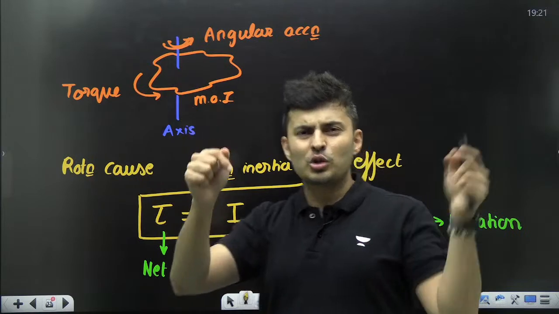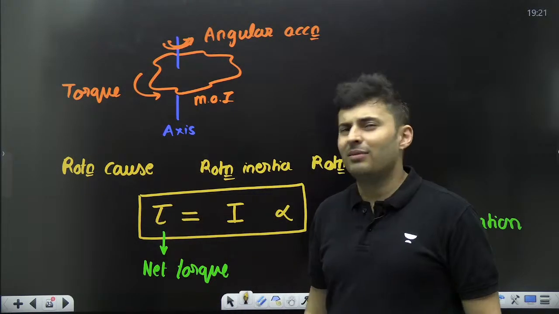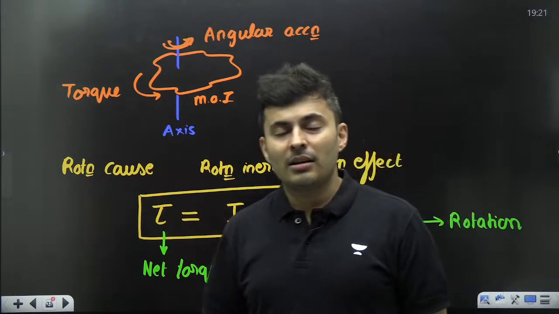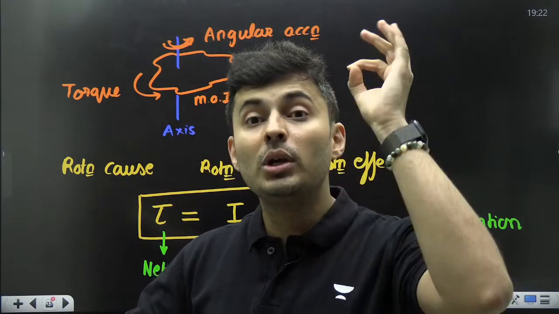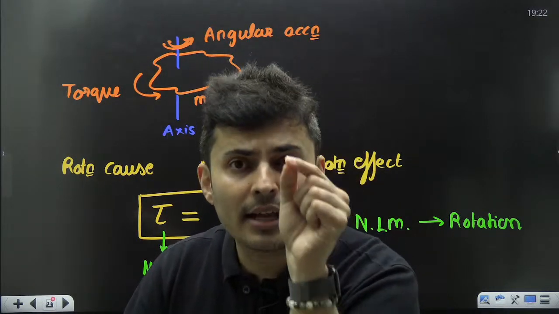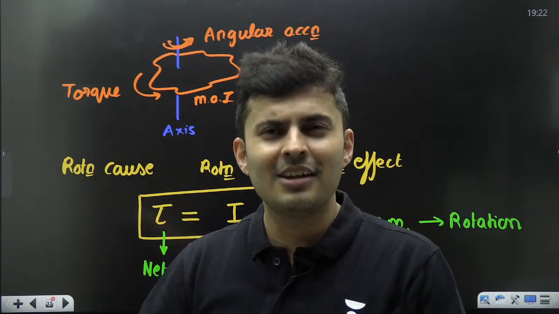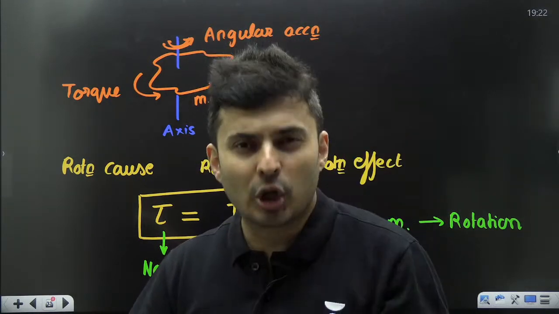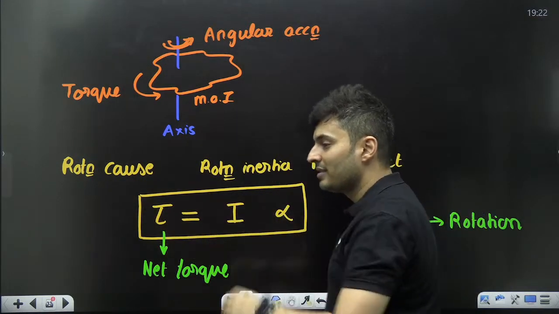You can't just show the FBD and say, oh, I'll split the forces and done, and I'll do I into alpha. No, you cannot do that. The problem is torque can't be just written down so easily. Even if you know the force, you need to know where the force is acting. Where the force is acting needs to be known. Only then you can find the torque. So what is the way in which torque is found? What's the formula for the torque? Let's see that next. Then we will use this equation.